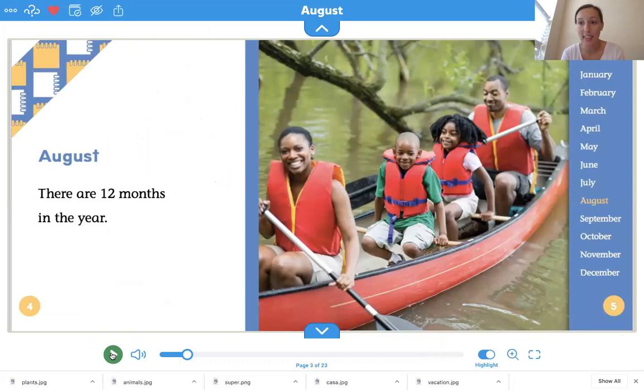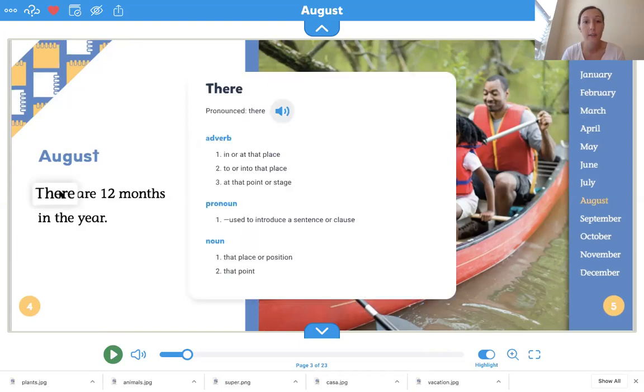I'm gonna pause right there so you guys can finish reading this book if you would like on your own, or you can pick another one. But if reading is something that's hard for you, that's okay. You can click that play button on Read to Me and you can look at the words while you listen. So if I click this word, there, it will say it out loud for me. So you wanna make sure you're tracking the page just like we do in the classroom so that you can be a better reader. To get out of this book, I'm gonna click that X at the top.